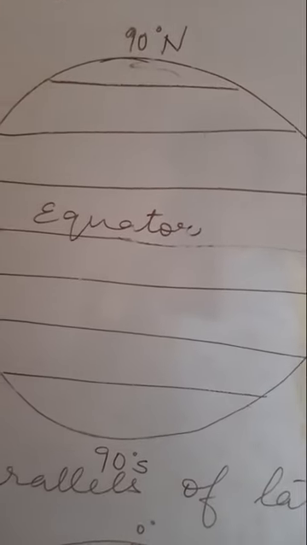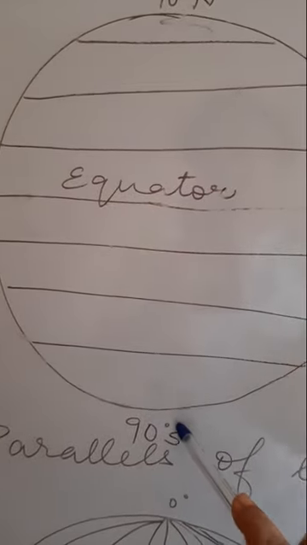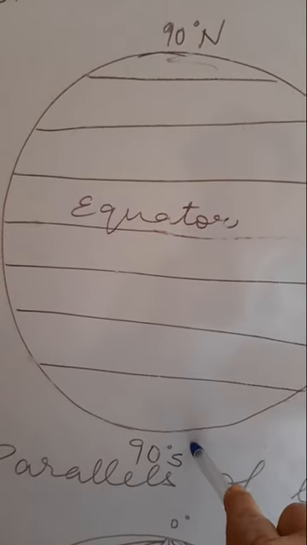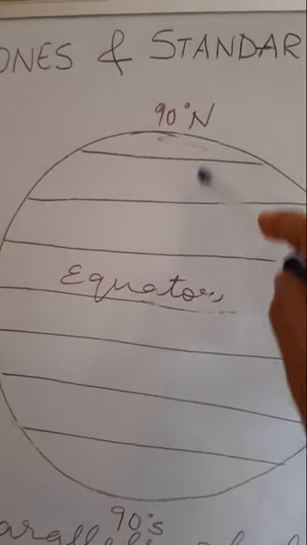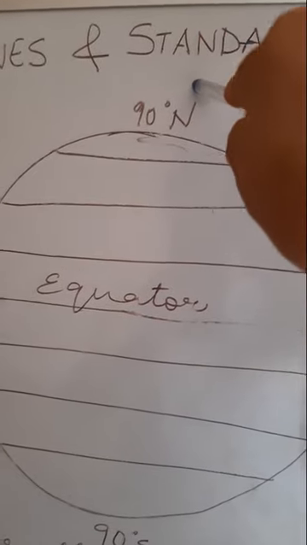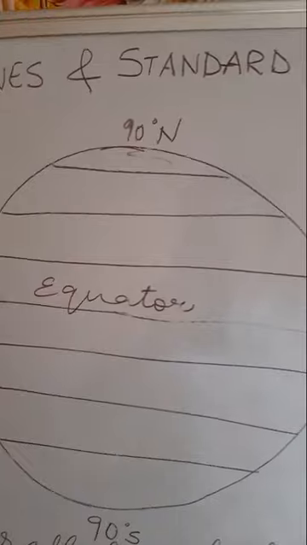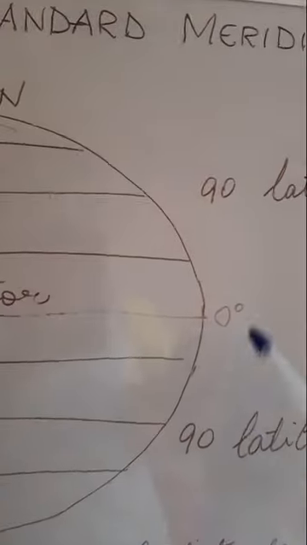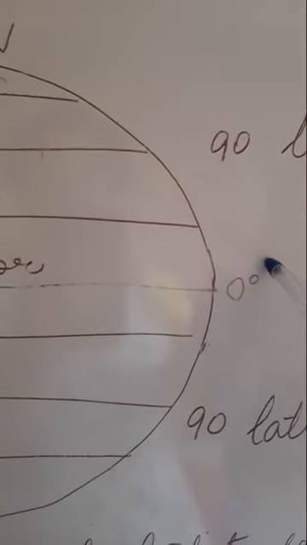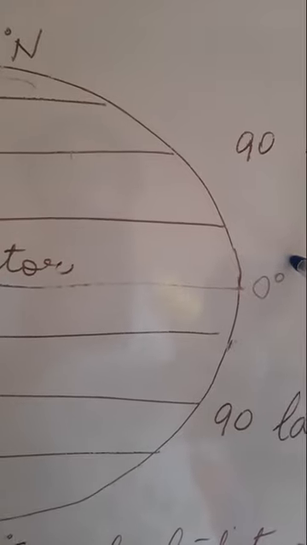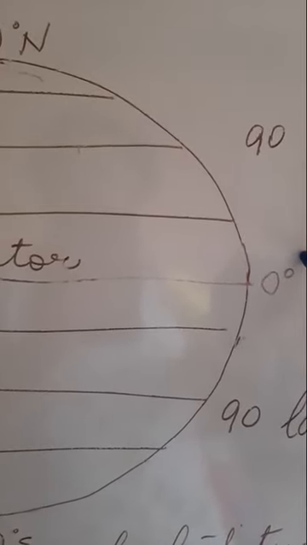So, we use the letter S to denote the southern hemisphere, and the letter N to denote the northern hemisphere. For the equator, we simply write 0 degree. There is no N or S.